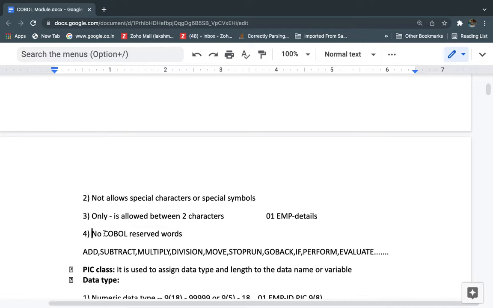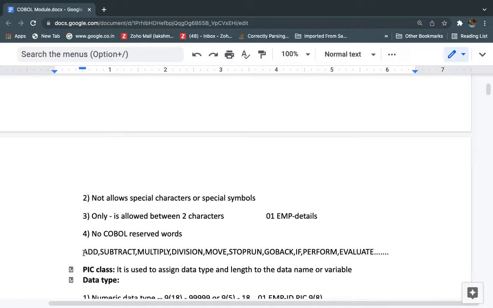The next rule is no COBOL reserved words. Every language has a few reserved words. Similarly, the COBOL language also has a few reserved words like add, subtract, multiply, divide, move, perform, go back, evaluate, accept, something like that.